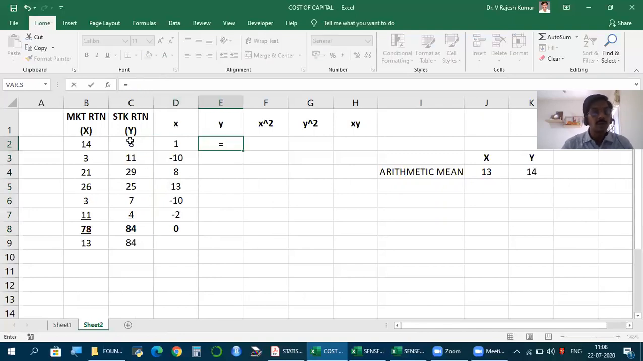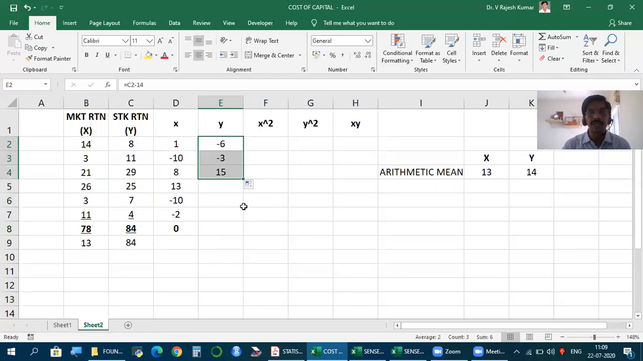Similarly, y minus y bar, the mean of y is 14. So 8 minus 14, minus 6. 11 minus 14, minus 3. 29 minus 14, 15. 25 minus 14, 11. 7 minus 14, minus 7. 4 minus 14, minus 10. The total must be 0. This is a verification that our calculations are correct. So whatever we need, keep this much of the table ready.